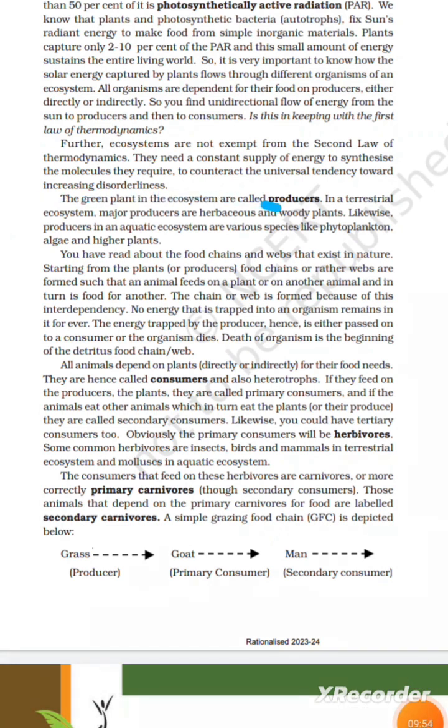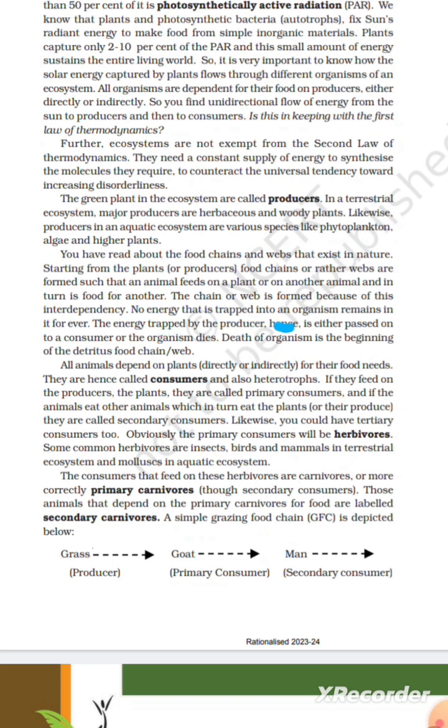Green plants in the ecosystem are called producers. In a terrestrial ecosystem, major producers are herbaceous and woody plants. Likewise, producers in an aquatic ecosystem are various species like phytoplankton, algae, and higher plants. You have read about the food chains and webs that exist in nature, starting from the plants or producers. Food chains or rather webs are formed such that an animal feeds on a plant or on another animal and in turn is food for another. The chain is formed because of this interdependency. No energy that is trapped into an organism remains in it forever.